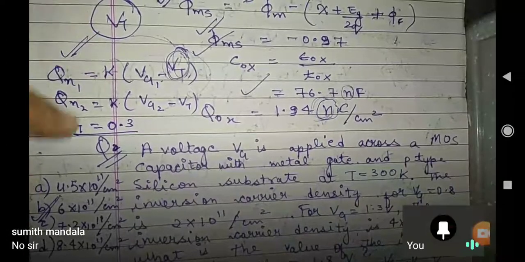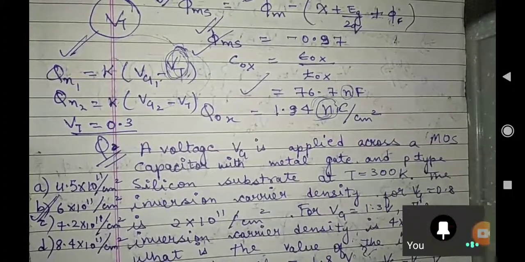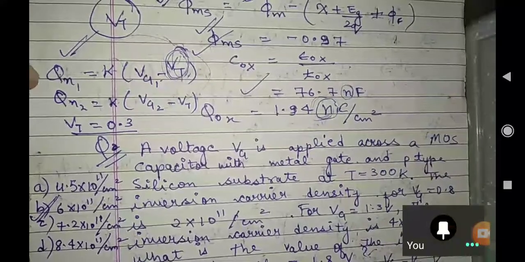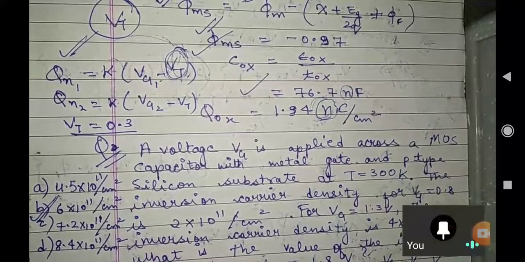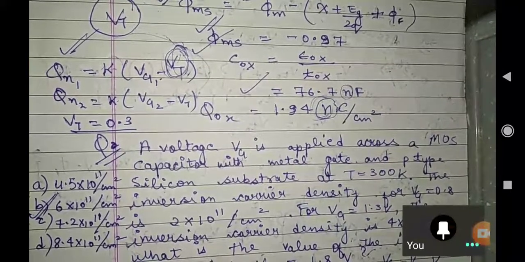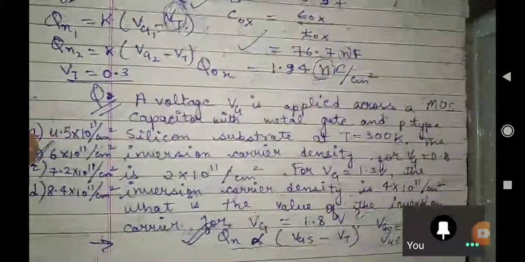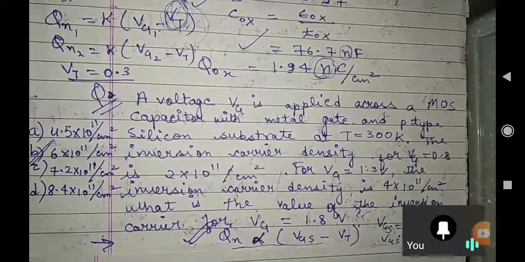Okay, no sir. Then what 1.5 are you saying, what are you trying to say? What was 1.5?